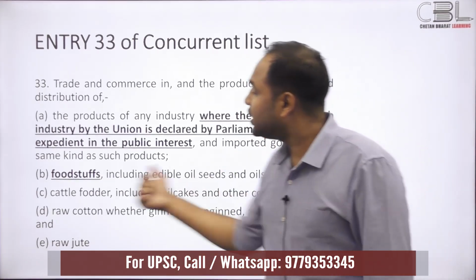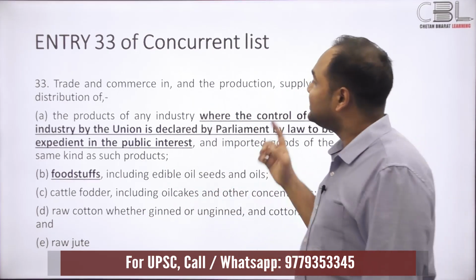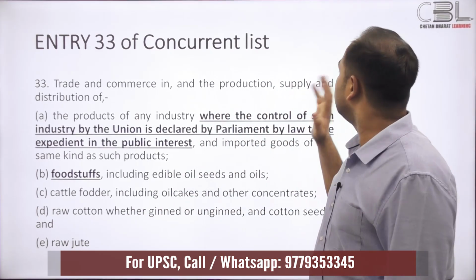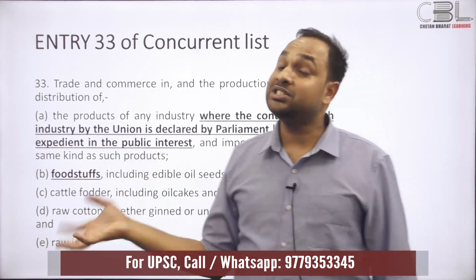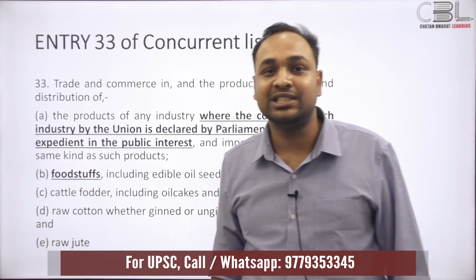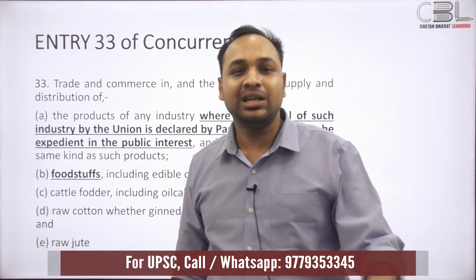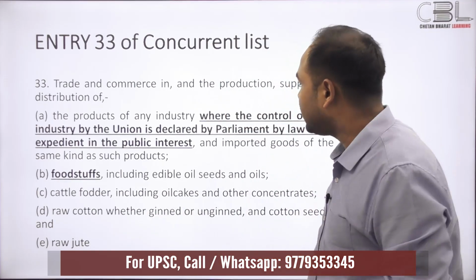Foodstuffs is the critical part. What this means is that trade and commerce and production, supply and distribution of foodstuffs is a subject on which the central government could also legislate. The union legislature could also legislate and the central executive could pass orders and administrative guidelines.